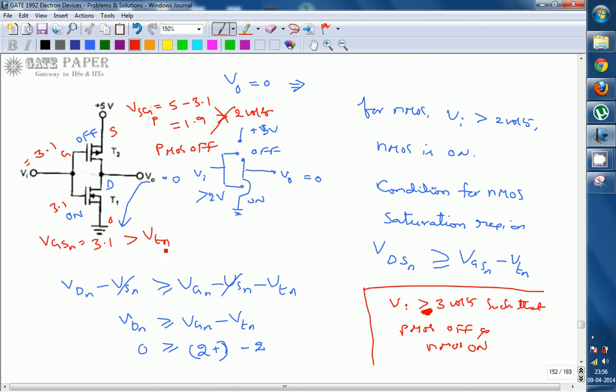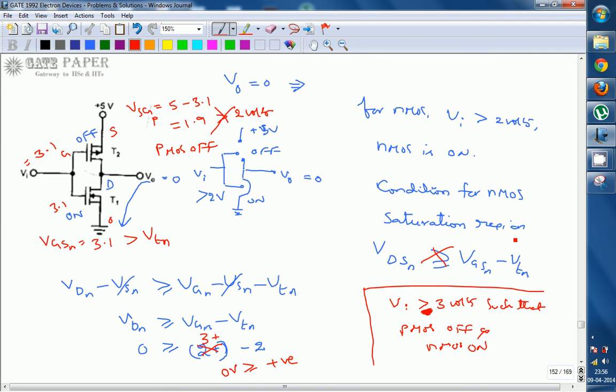So this VGN has to be taken as 2 plus, but strictly speaking it has to be 3 plus. So 3 minus 2 is nothing but something as a positive voltage you will get. That positive voltage cannot be lesser than 0. So the condition doesn't satisfy. The condition for NMOS saturation doesn't satisfy. That implies nothing but whenever V0 is equal to 0, the NMOS transistor will not be in saturation.